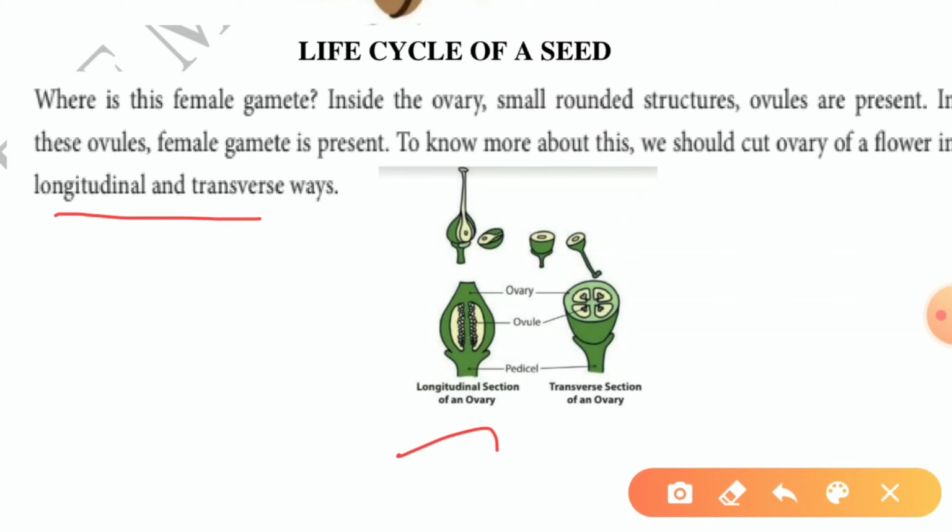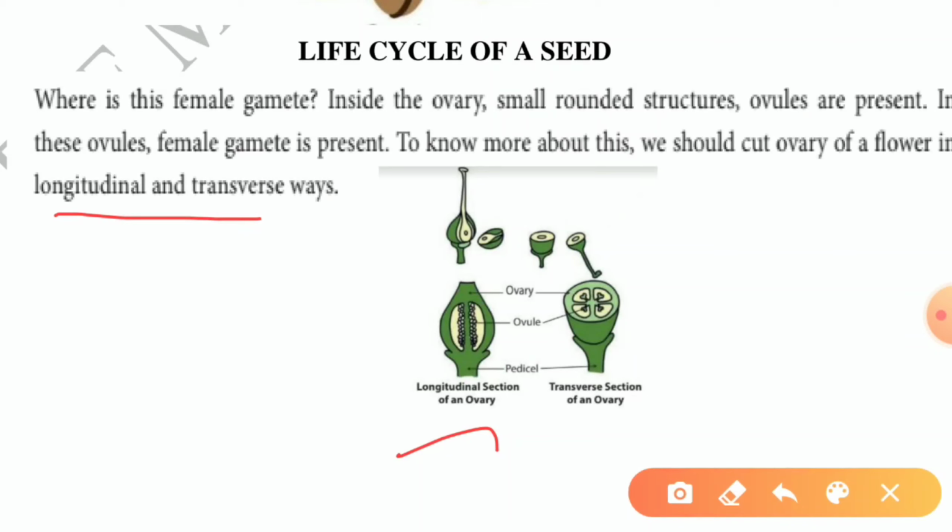The outer part is the ovary, a bulge-like structure. Inside that ovary, the ovule is present. Inside the ovule, only the female gametes are present. Here only fertilization takes place. After that, the seed will be produced.